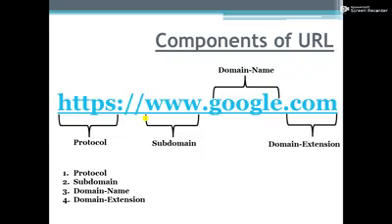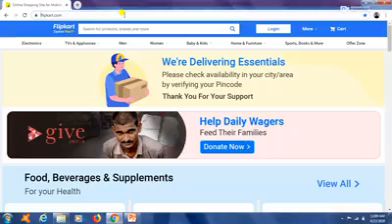Usually, when we visit a website, we also visit different web pages of the same website. For example, when you open any commercial website. Okay, let's open a commercial website. Flipkart is a commercial website which is open now. Here you see the URL of this website, which is https://www.flipkart.com.